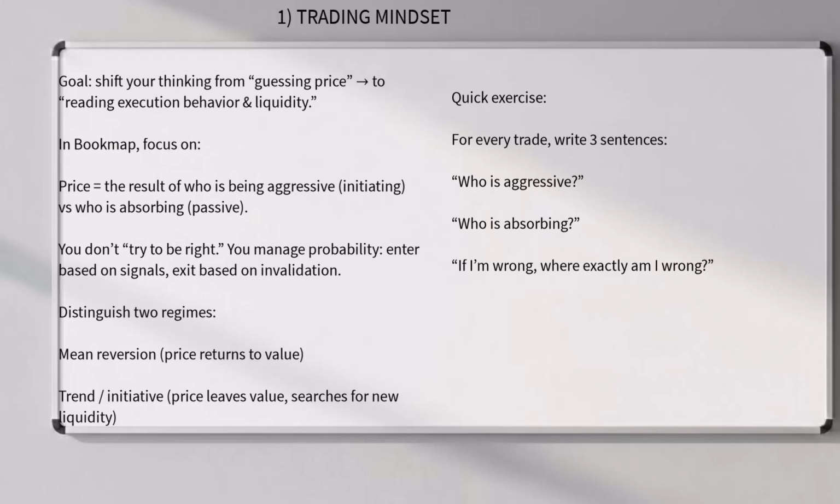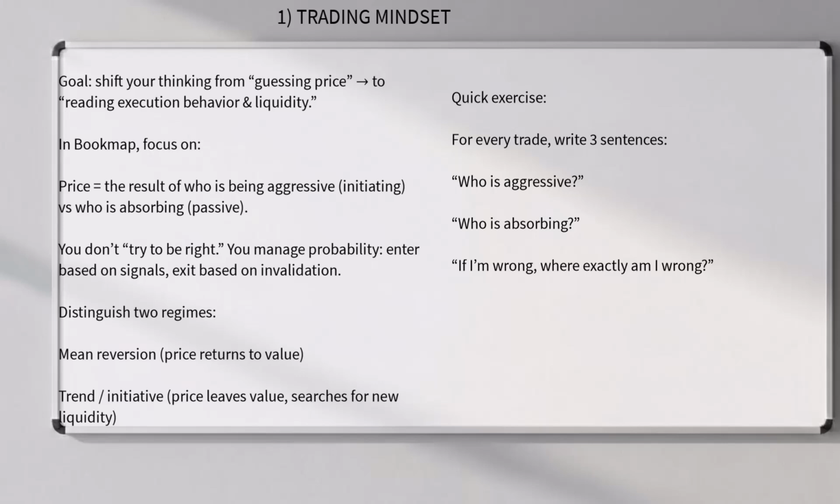1. Trading mindset. Goal: shift your thinking from guessing price to reading execution behavior and liquidity. In Bookmap, focus on price equals the result of who is being aggressive, initiating, versus who is absorbing, passive. You don't try to be right. You manage probability. Enter based on signals, exit based on invalidation. Distinguish two regimes: mean reversion, price returns to value; trend/initiative, price leaves value, searches for new liquidity.